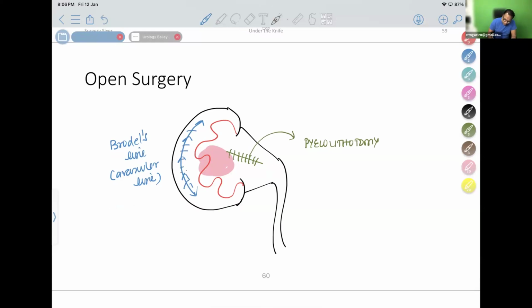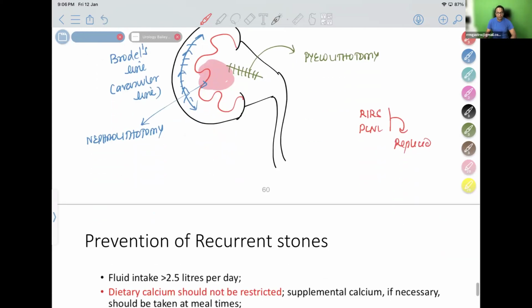We give an injection along that line and then cut the kidney open, like cutting a mango and taking the seed out from inside, and take the stone. That is known as nephrolithotomy. They are all no more done. They are all obsolete. Nephrolithotomy, pyelolithotomy are all historical. They are no more done because we have new methods of treatment like RIRS, PCNL. All these have replaced these operations. So nobody is doing nephrolithotomy or pyelolithotomy nowadays.